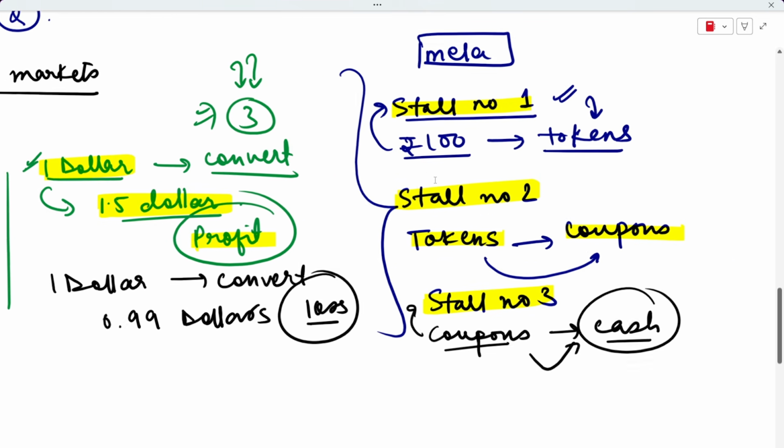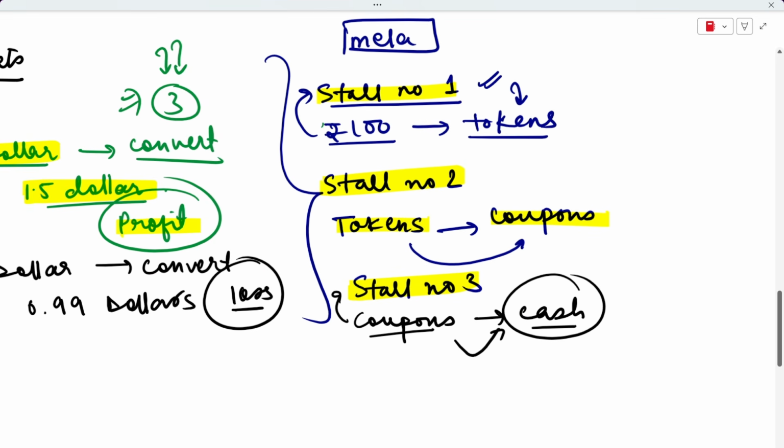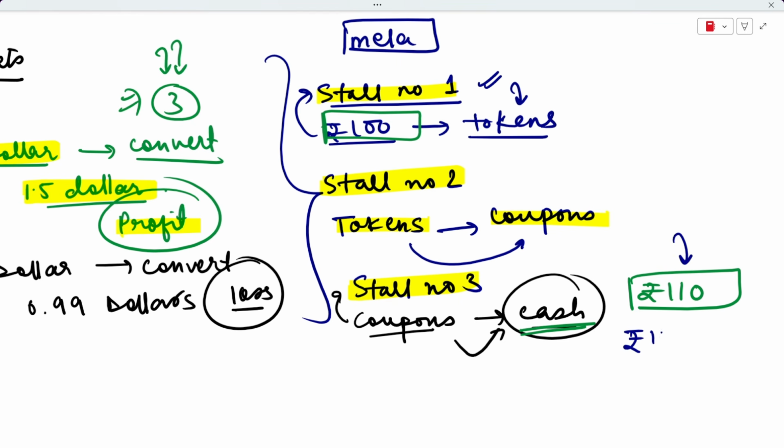So you took rupees 100 initially. You started with rupees 100 at stall number 1, but let's say that when you sell these coupons at stall number 3 to get cash in return, you get, let's say, rupees 110. So you started with rupees 100, but in the end you made rupees 110. This means that you made rupees 10 doing nothing, right? You have done nothing and you have just roamed from one stall to the other, and you have made rupees 10 in that process. This is exactly what triangular arbitrage is.